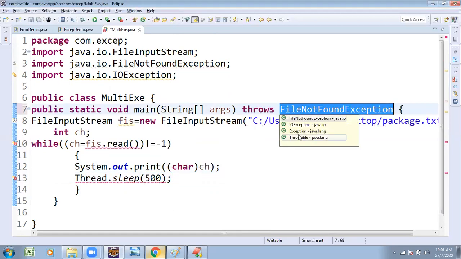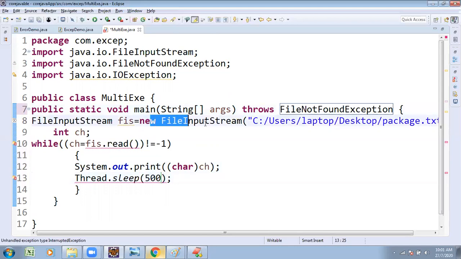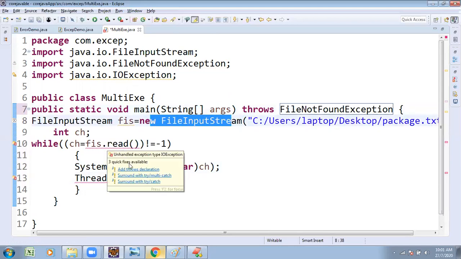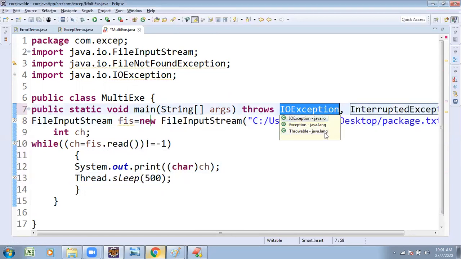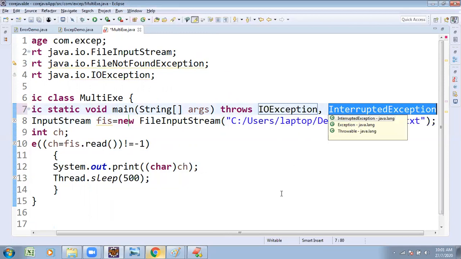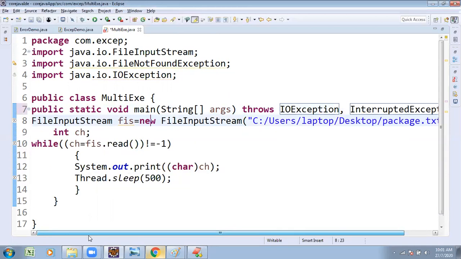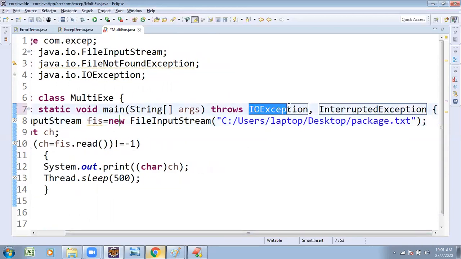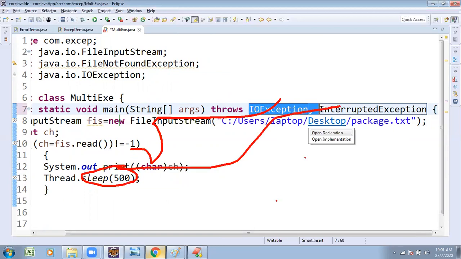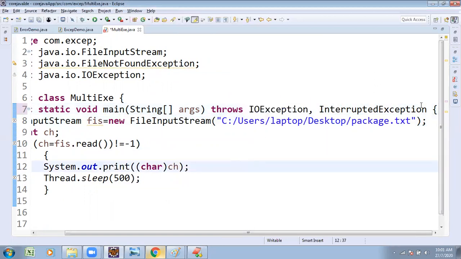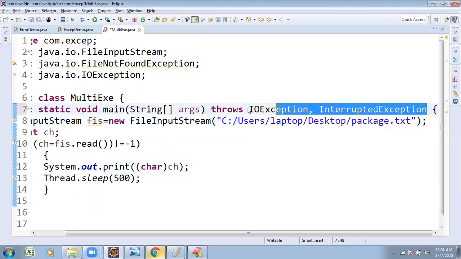Here there is a possibility of FileNotFoundException. While I am taking this one, add a throws declaration. Here there is a possibility for IOException. Here there is a possibility for InterruptedException. And what are we doing? Throws IOException. These 2 types of exceptions are going to be added. Here we are getting the InterruptedException that is going to be added. So instead of writing IOException and InterruptedException, we can also write the superclass name, which is Exception.